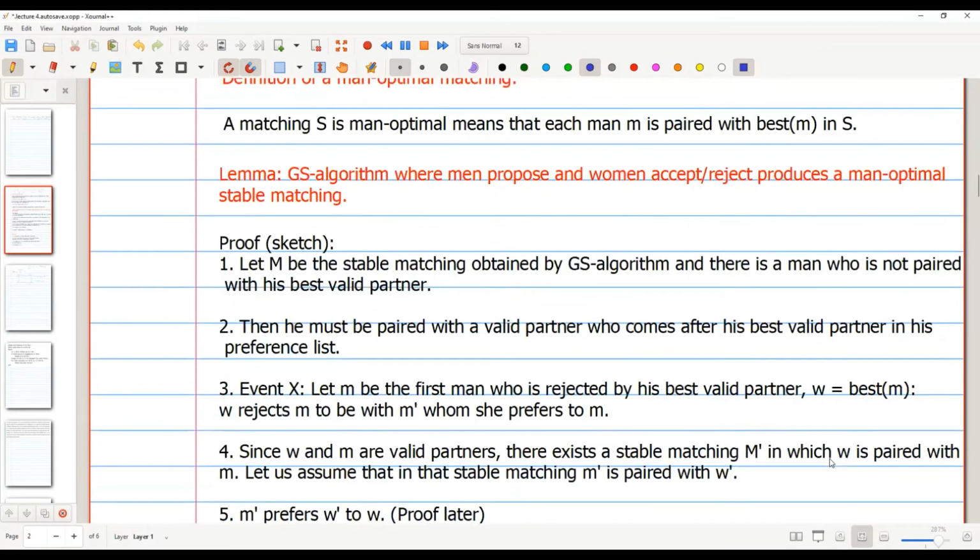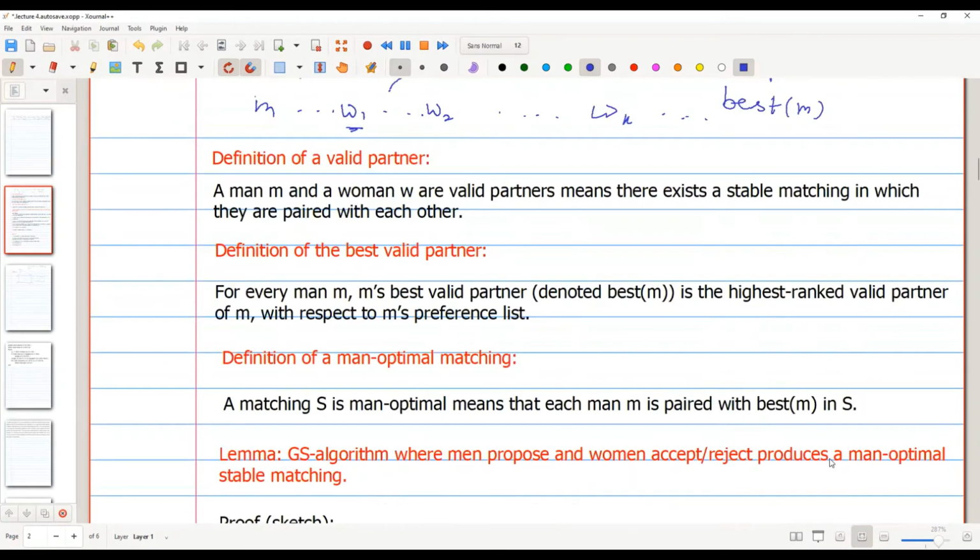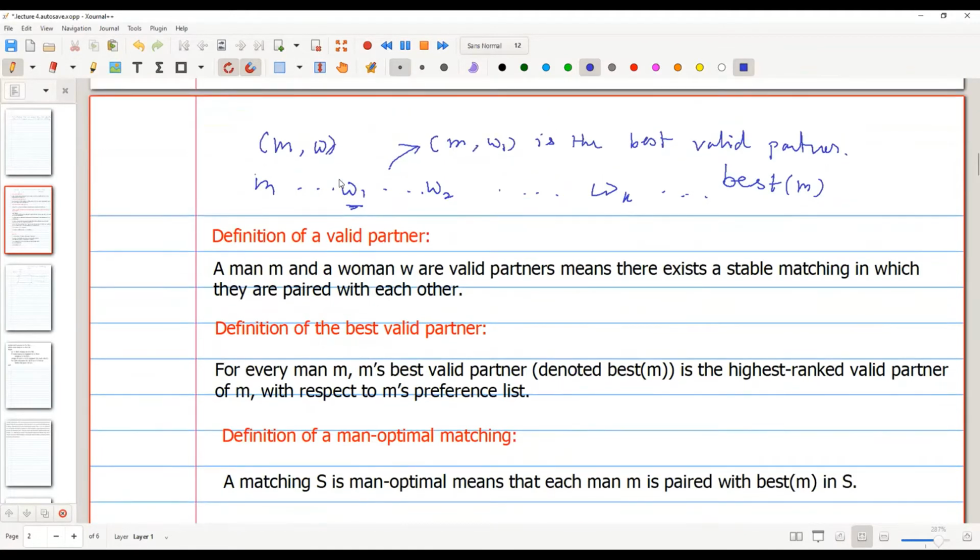We previously gave an alternate definition of man optimal matching: out of all the stable matchings, the matching in which every man gets the partner with the highest preference among all possible stable matchings. So that's what we are doing here, right? The best valid partner is, among all the stable matchings, the best partner M can get in a stable matching.